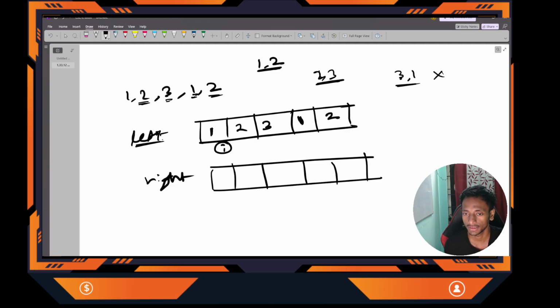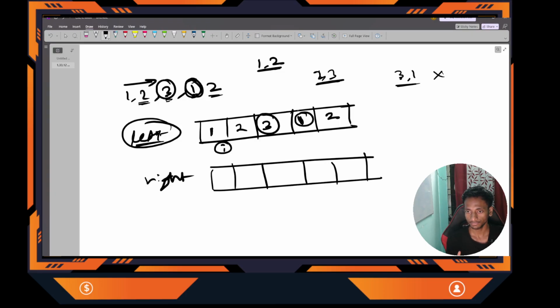Clear? From this left array, at any index I, I can say the length of the subarray ending at index I. Suppose this index: what is the length? Its value is 3, and the subarray is 1 2 3. This is valid. Suppose this index: the non-decreasing subarray ending at 1 has only one element, so only one subarray is possible, and that's why the length is 1.